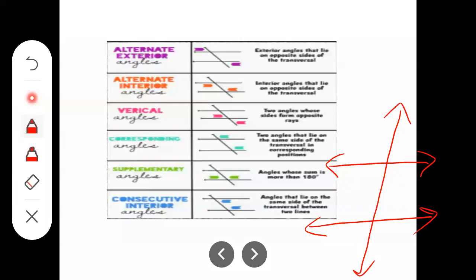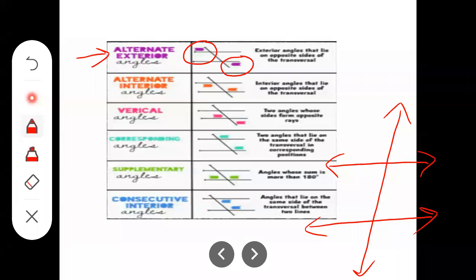the first pair of angles that is mentioned here is alternate exterior angles. Now here you can see those are highlighted by color. Now what are alternate angles? The angles that lie on opposite sides of the transversal.